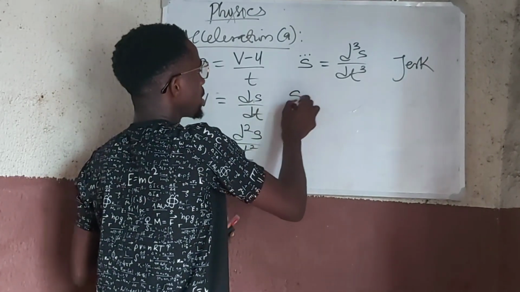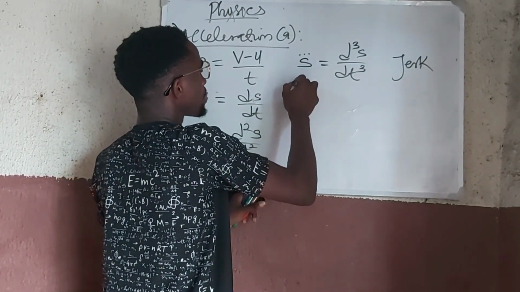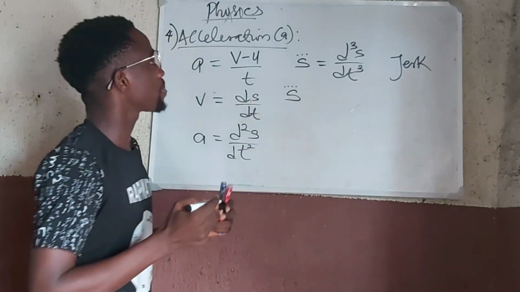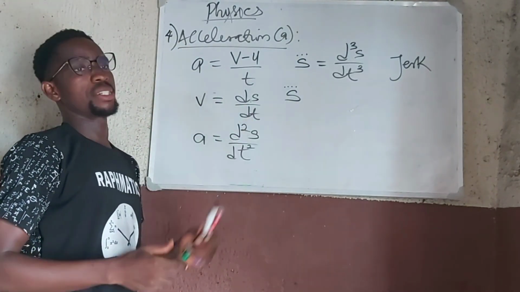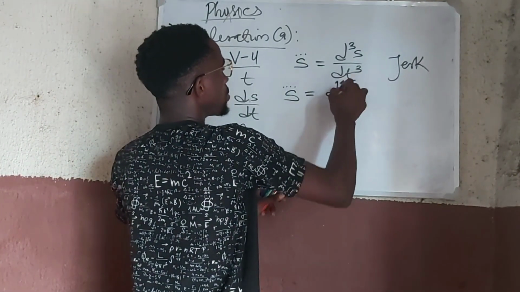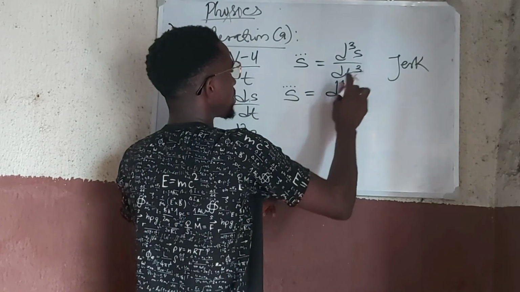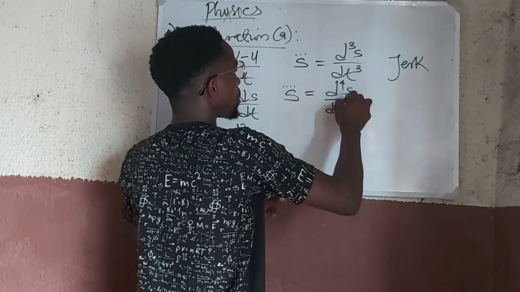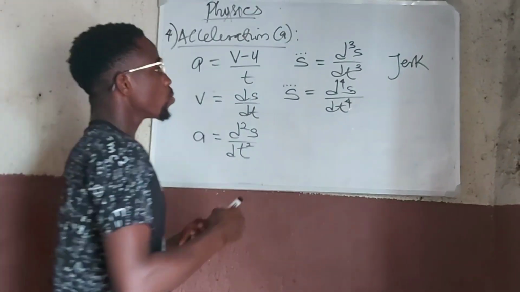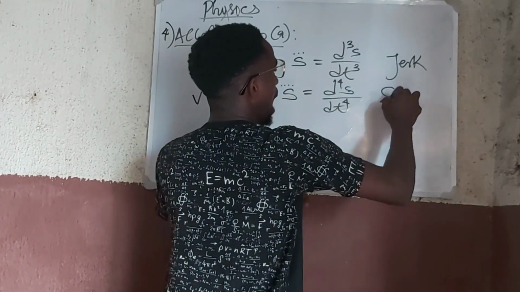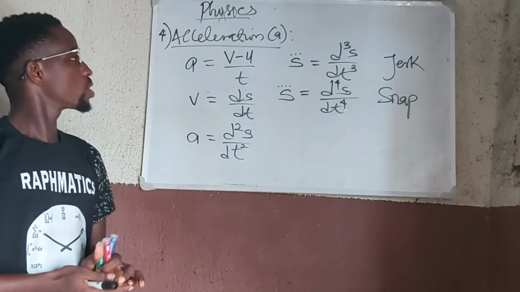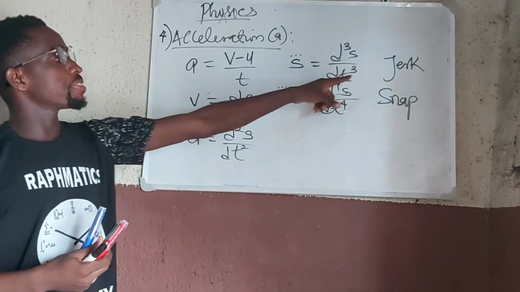That is the fourth derivative, d⁴s/dt⁴, which is called the snap, also called the jounce.